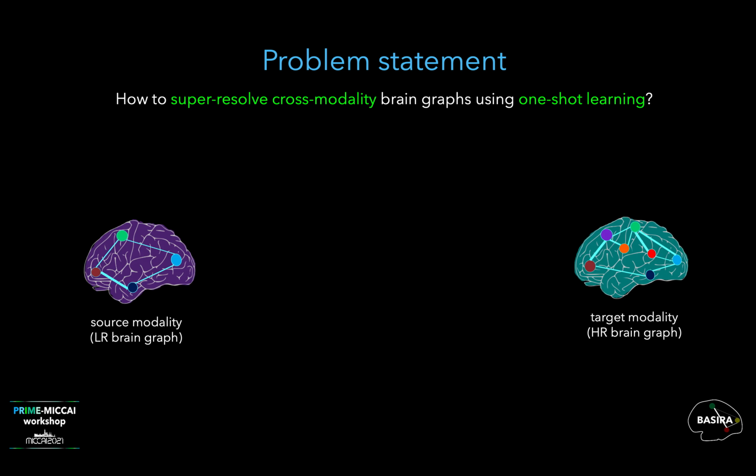In other words, we want to find a mapping from a source modality with lower resolution brain graphs to a target modality with higher resolution brain graphs and different topology.